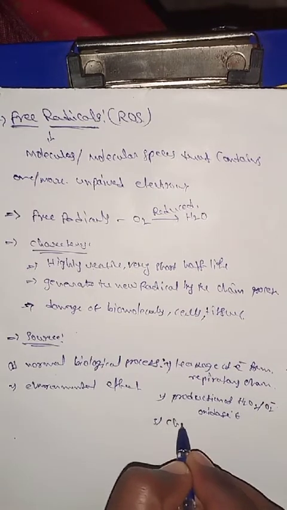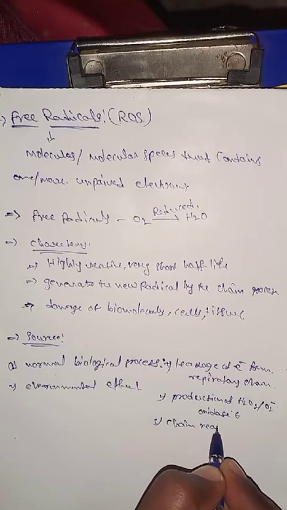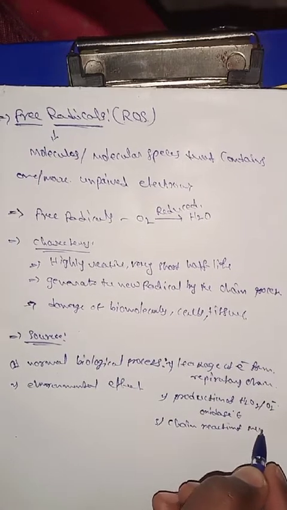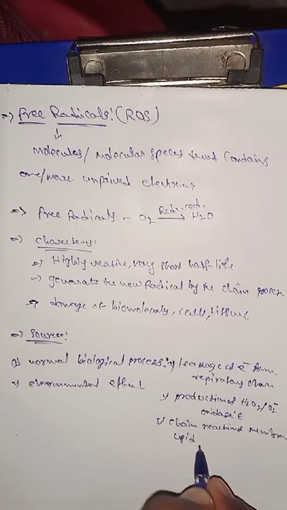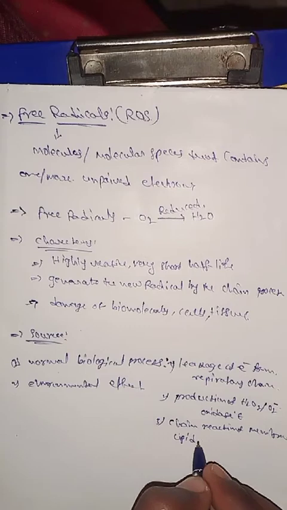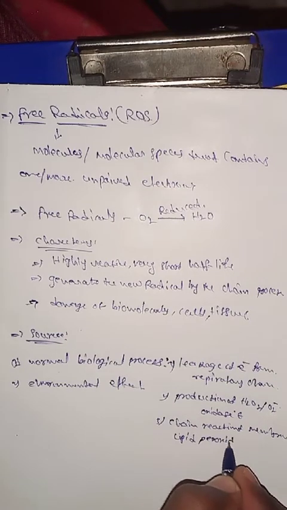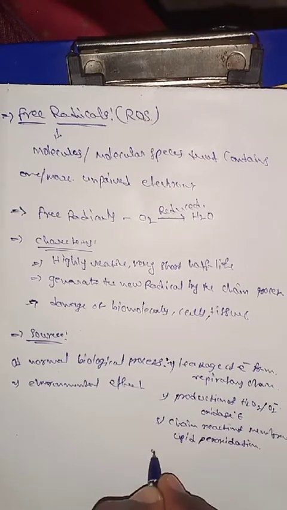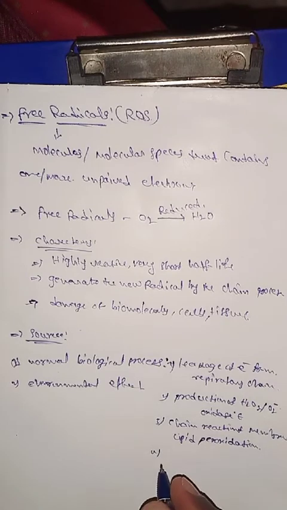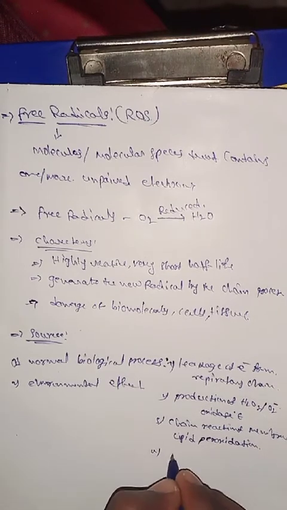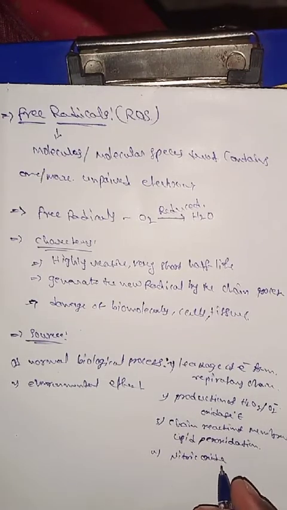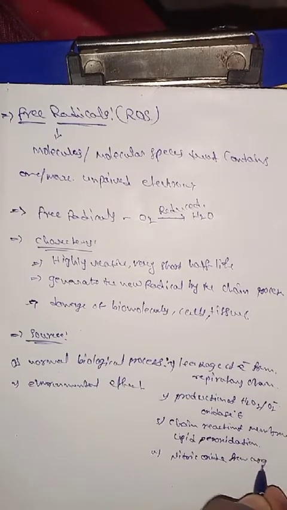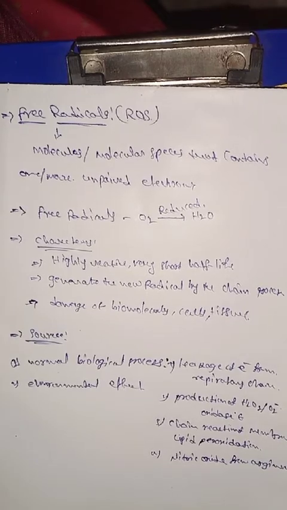Number three is the chain reaction of membrane lipid peroxidation. Number four is the production of nitric oxide from arginine.